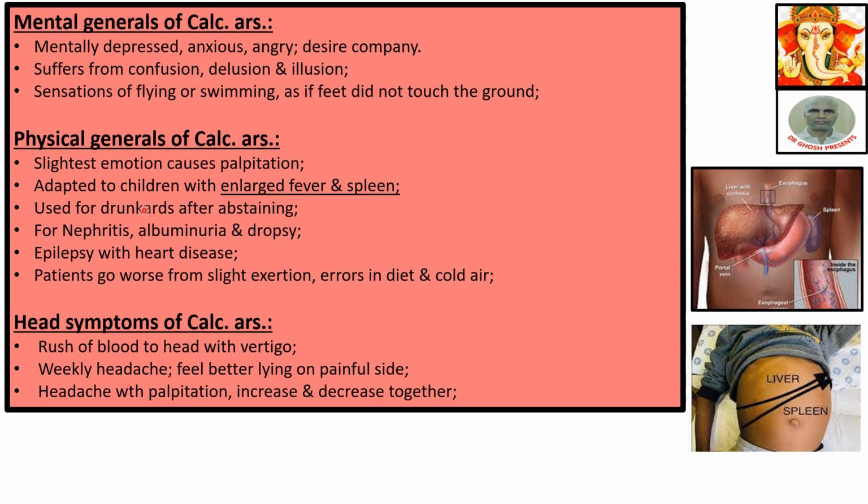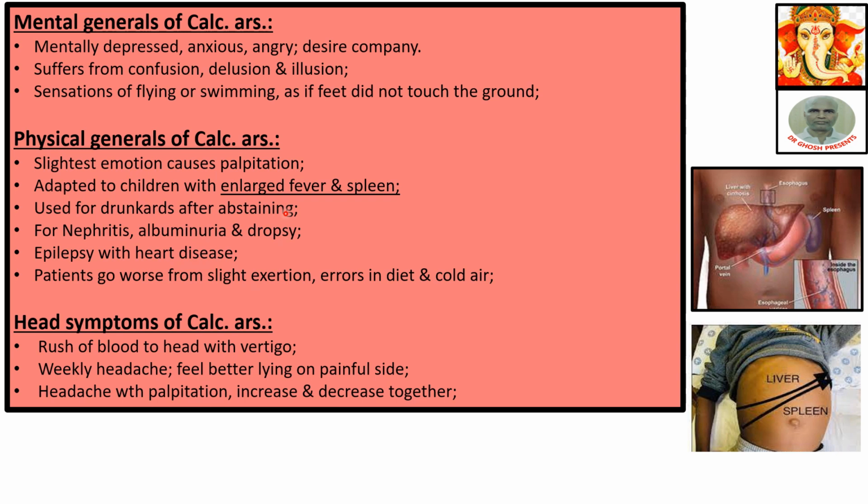Used for drunkards who are abstaining. Those who abstain get some peculiar symptoms. To fight those symptoms, Calcarea Ars can be given, so that the person, who was earlier a drunkard and is now abstaining, will get better. For nephritis, albuminuria and dropsy. Epilepsy with heart disease. Patient goes worse from slight exertion, errors in diet and cold air.